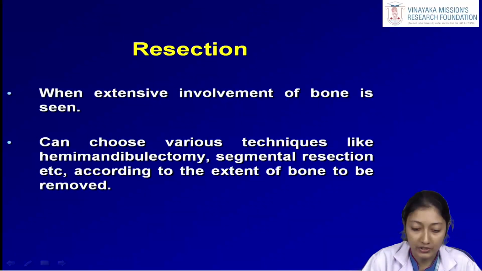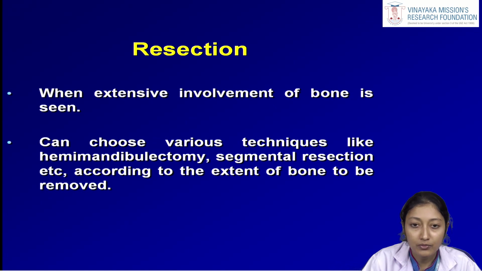Now moving on to the resection. This is the procedure we use when there is extensive involvement of bone with jaw osteomyelitis. In this case a large amount of bone is affected, it is a long course chronic case. So we can choose various techniques like hemimandibulectomy, segmental resection, etc. according to the extent of the bone to be removed.